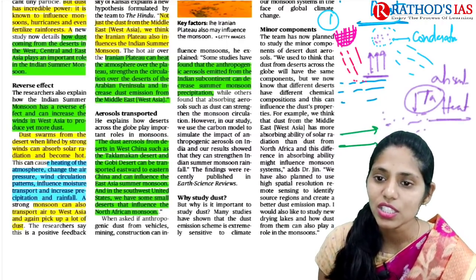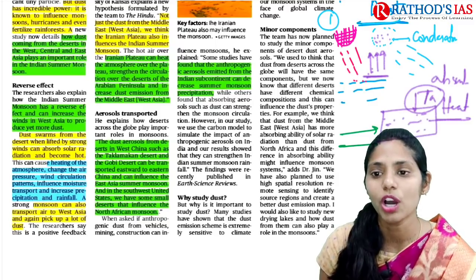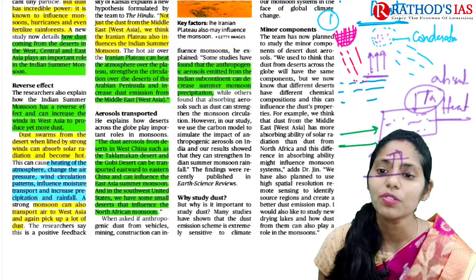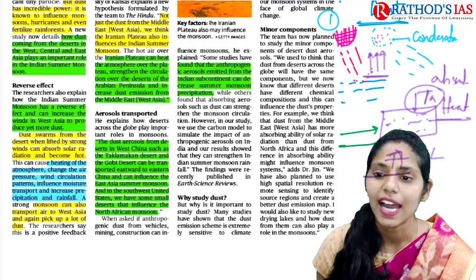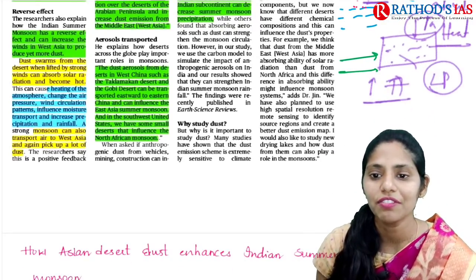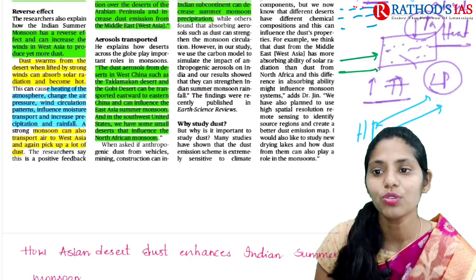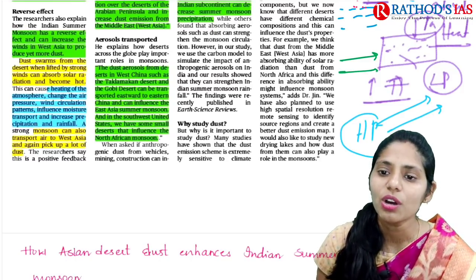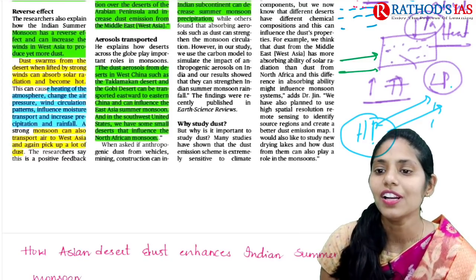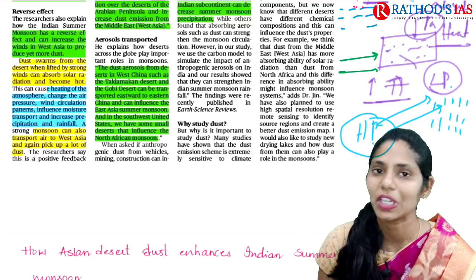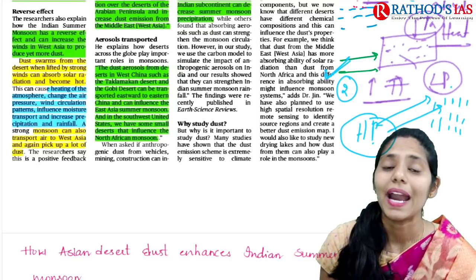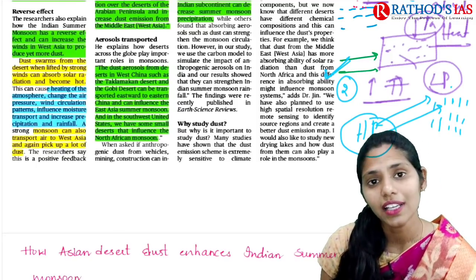Because of the capacity of dust to absorb heat, atmospheric temperature increases. This leads to the creation of a low pressure area. Because of this low pressure area, winds from the high pressure area move towards the low pressure area. Whenever winds moving from high pressure to low pressure carry moisture, that leads to precipitation in that area. So these are two important roles played by dust in regard to the Indian monsoon.